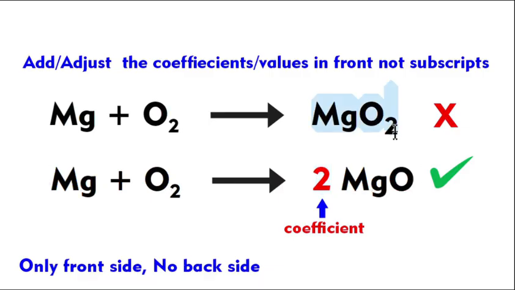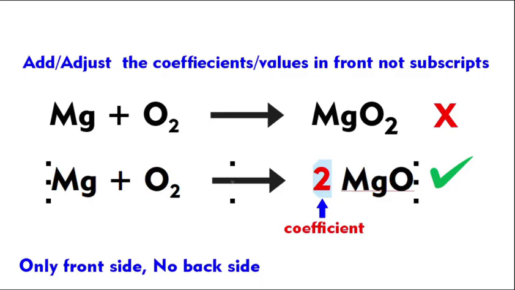This is an already formed compound, magnesium oxide. You can't put a 2 like this, or the whole scenario will be changed. So whenever you want to balance the equation, you can add the coefficients only in front of the compound or the element, not in between or as subscripts.